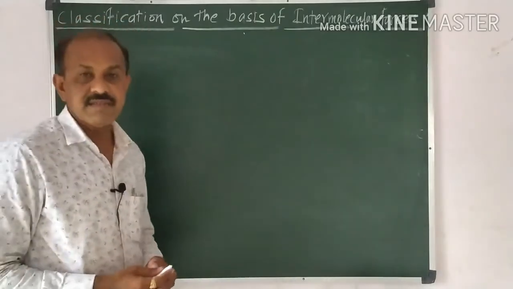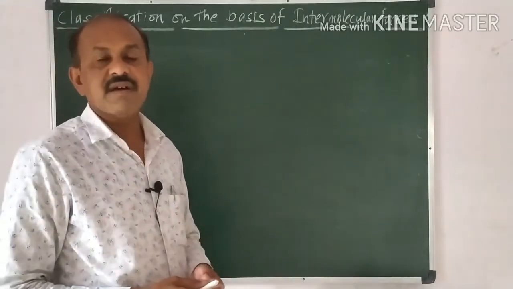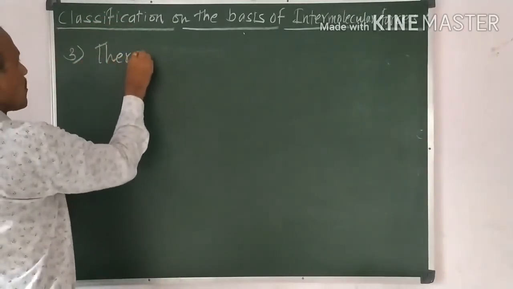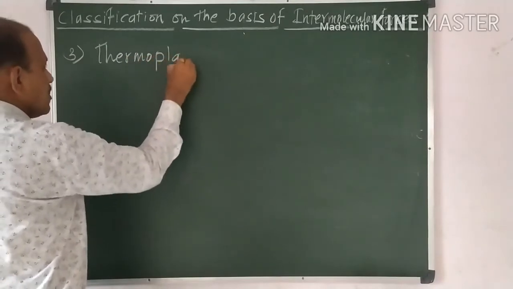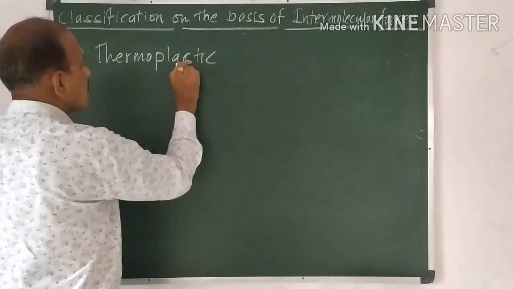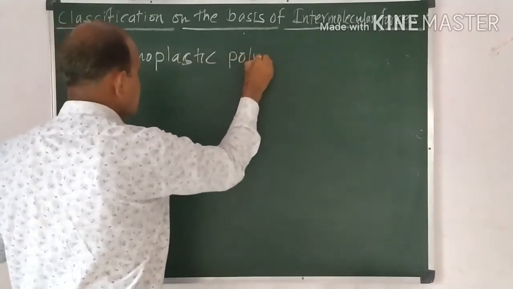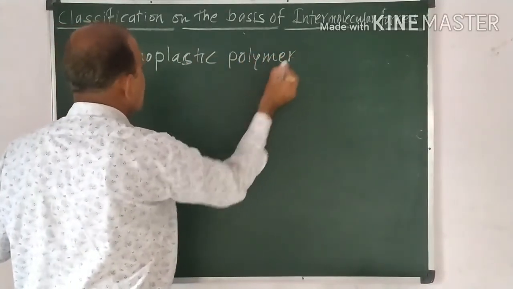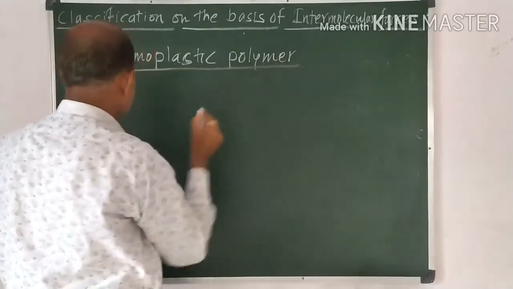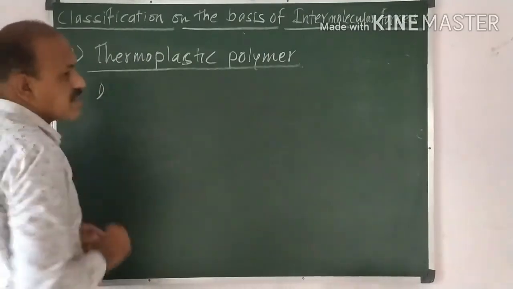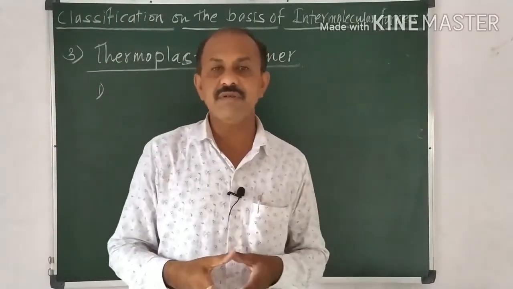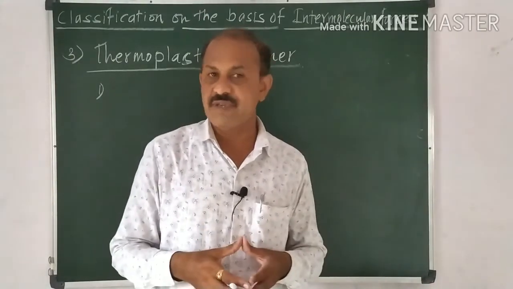The next, third polymer we have to discuss is thermoplastic polymers. No doubt these polymers show the property of a plastic. Now what is the property of plastic? First of all, you are very aware that plastic has the property of molding, that is, recycling of plastic is possible.